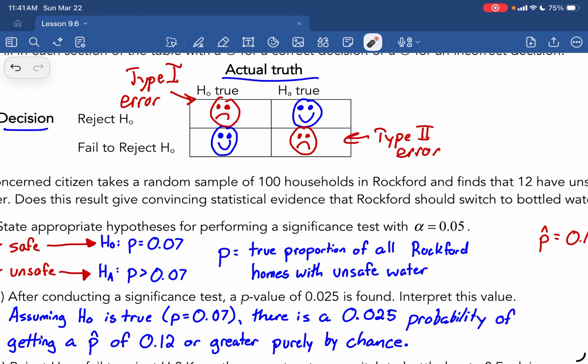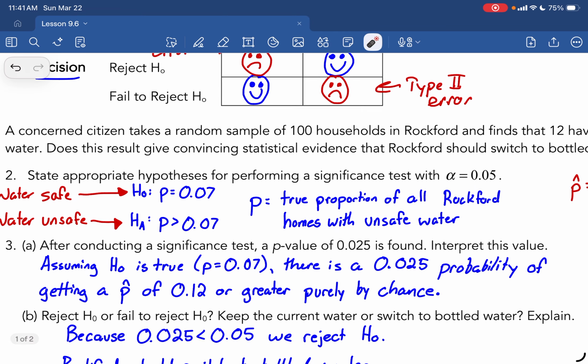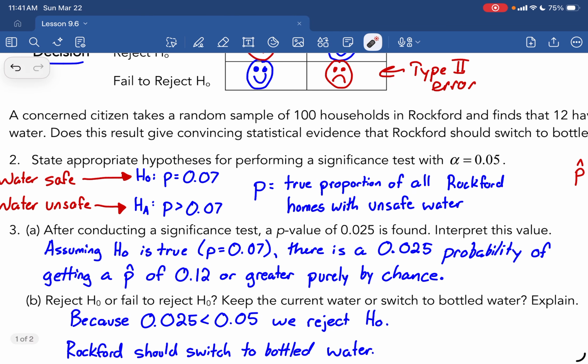All right, we conduct a significance test. A p-value of 0.025 is found. What does that mean? Assuming the null is true, there's a 0.025 probability of getting p hat of 0.12 or greater purely by chance. Now, do we reject the null or fail to reject it here? Because 0.025 is less than 0.05, we reject the null. And in real life, what that means is Rockford should be switching to bottled water.